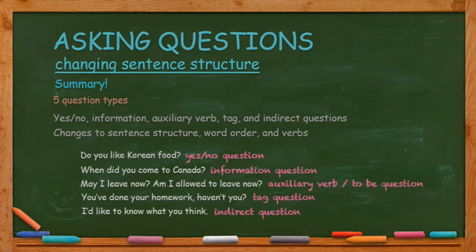Here are 5 examples for a review. Do you like Korean food? Yes-no question. When did you come to Canada? Information question. May I leave now? Am I allowed to leave now? Auxiliary verb and to be questions. You've done your homework, haven't you? Tag question. I'd like to know what you think. Indirect question.